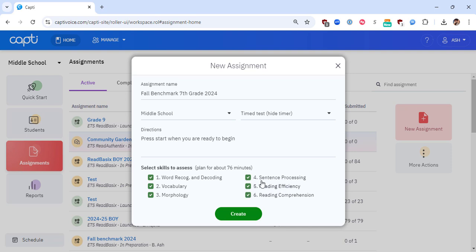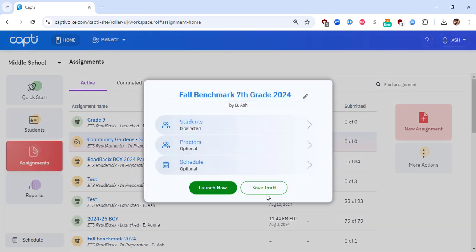All 6 subtests take 45 to 60 minutes on average. The 76 minutes is just the maximum amount of time allowed in a timed test. It is recommended to split up the test into part 1, subtests 1, 2, 3, and 4, and part 2, subtests 5 and 6, to reduce testing fatigue and accommodate class schedules. Once you are happy with your selections, press Create.